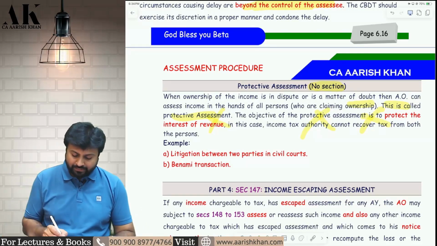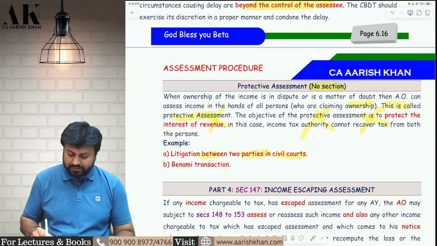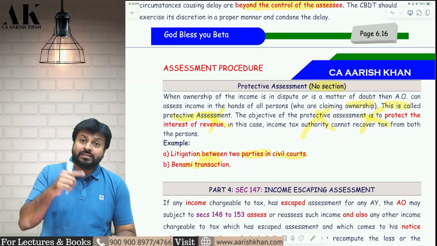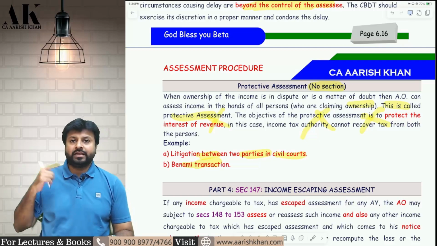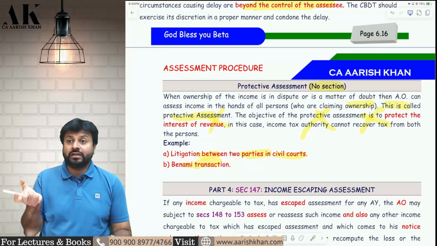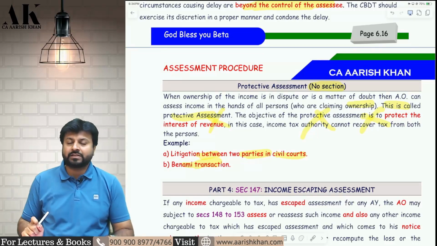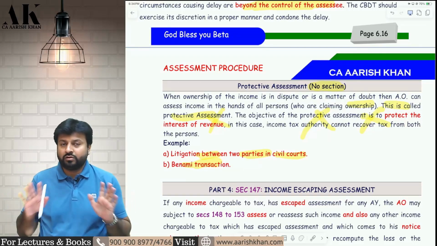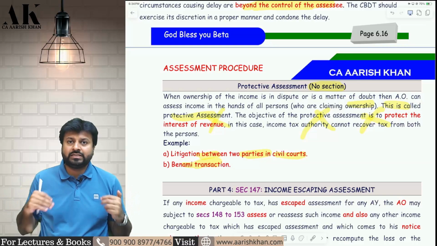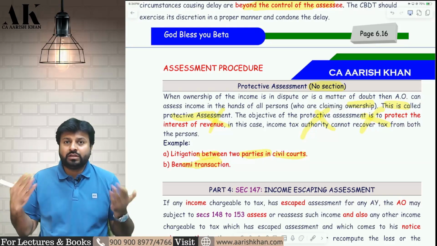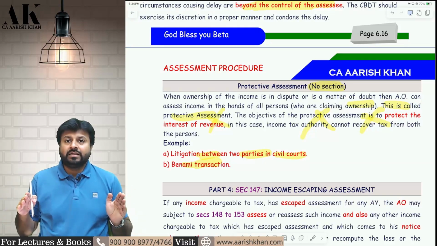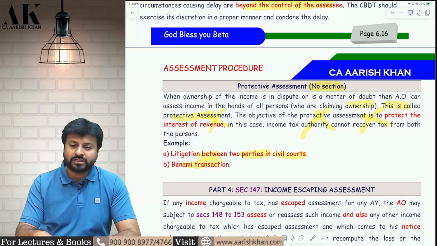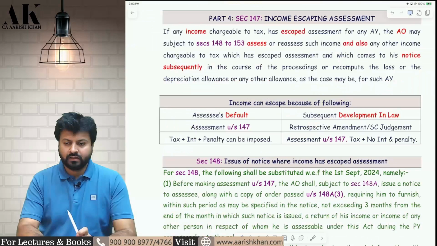This is generally applicable if there is a litigation between two parties in civil court, or if there is a benami transaction about which nobody is aware who has done it. Mr. X has done or Mr. Y has done. There is no validity of the transaction done by one person. So in that case, if there is no absolute clarity about the transaction or about the ownership of the property, the department will do assessment on both the persons and later on the tax will be recovered from either of the two persons. I hope it is clear to all of you.